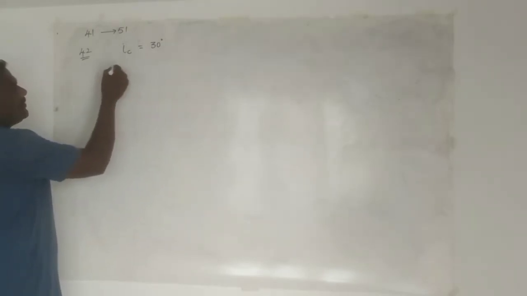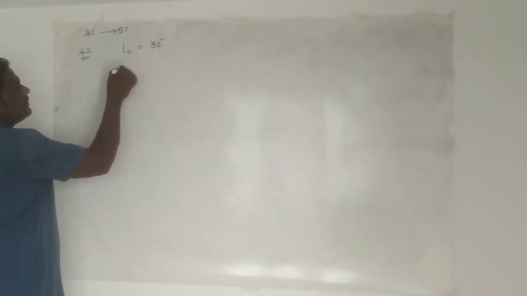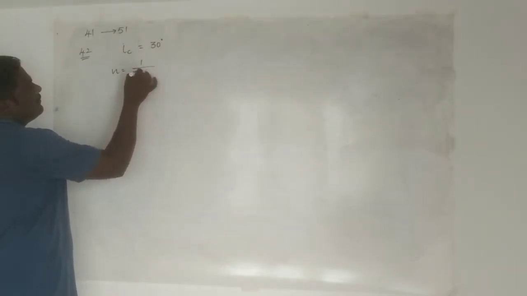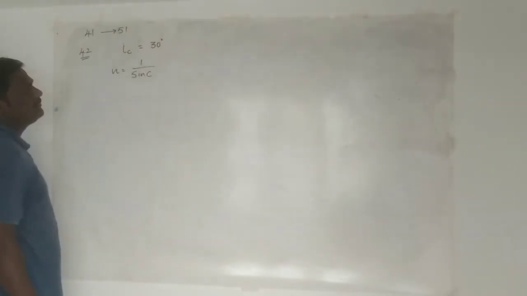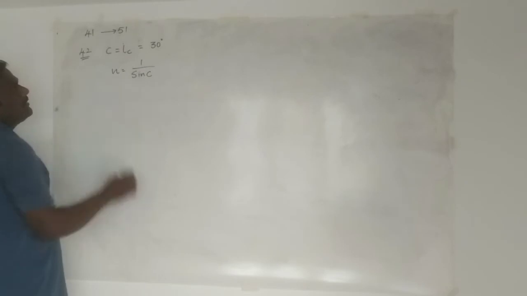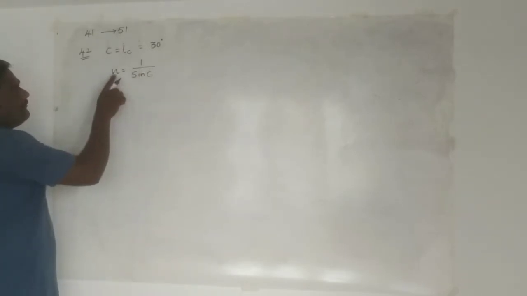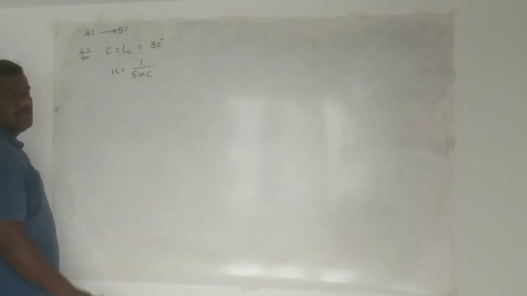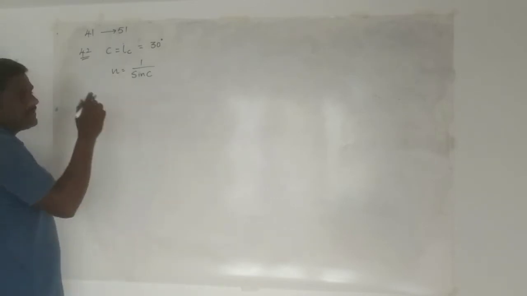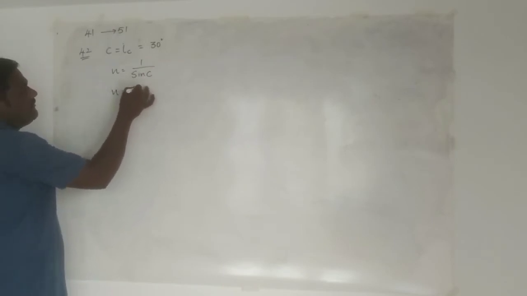You know the relation with respect to air: n is equal to 1 by sin C, or 1 by sin i suffix C. Here the critical angle is 30 degrees. You know the refractive index is with respect to the denser medium, and they are asking what is the velocity in this medium. In absolute refractive index, I have discussed in previous sessions, n is equal to c by v.